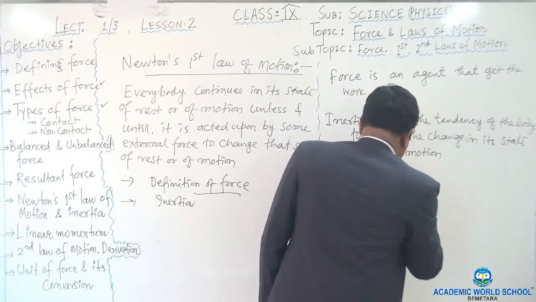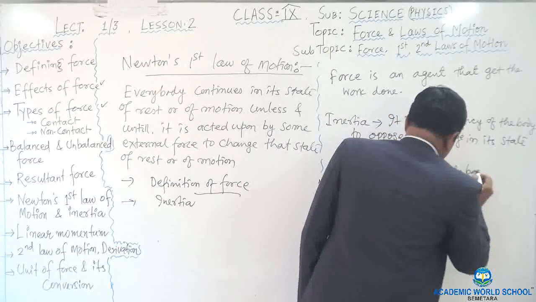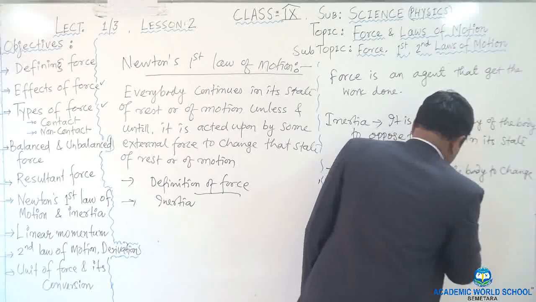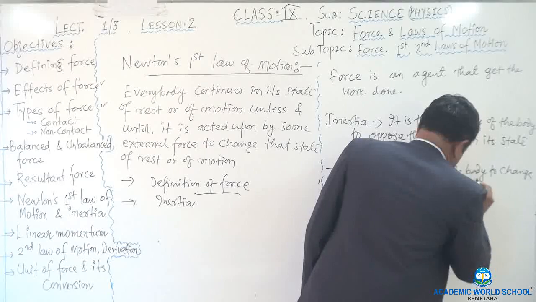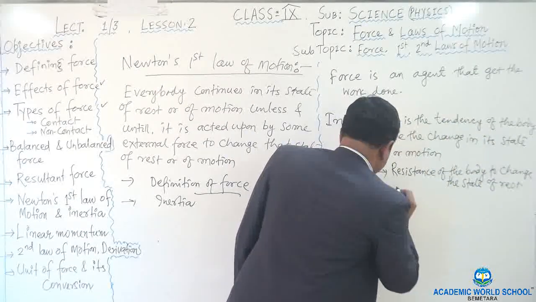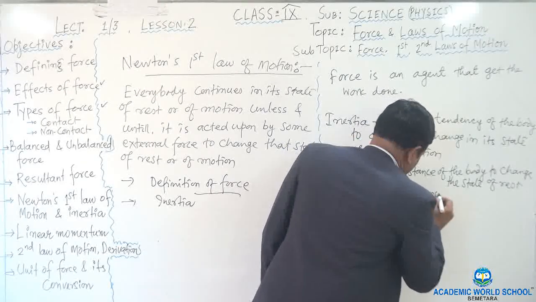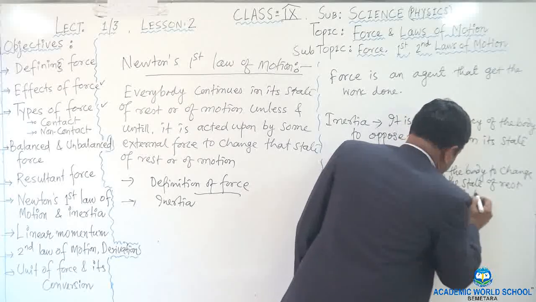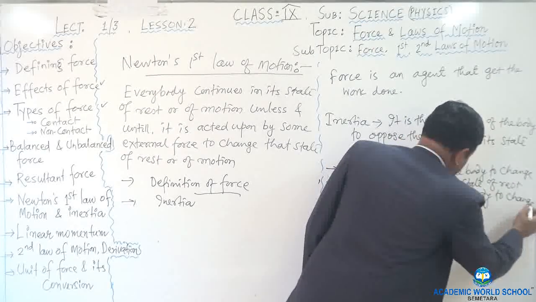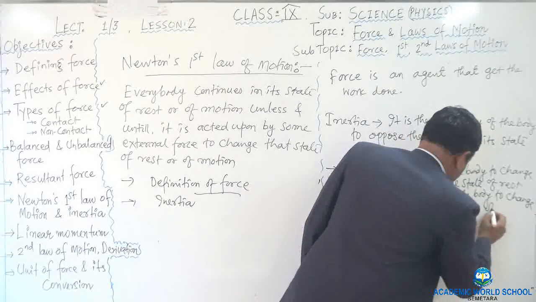Inertia of rest means resistance of the body to change the state of rest. And similarly, inertia of motion means resistance of the body to change the state of motion, okay?